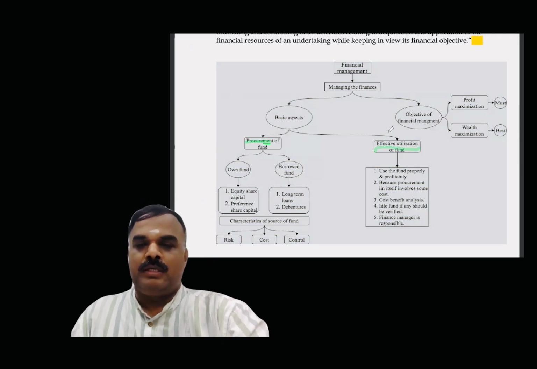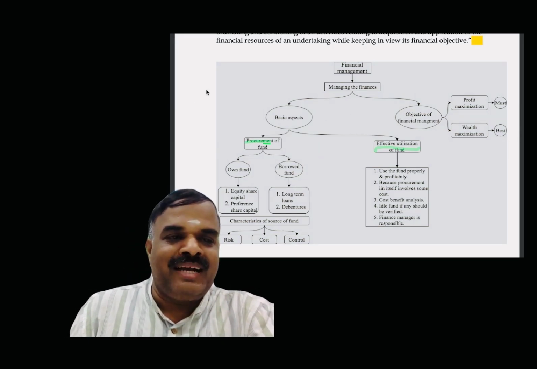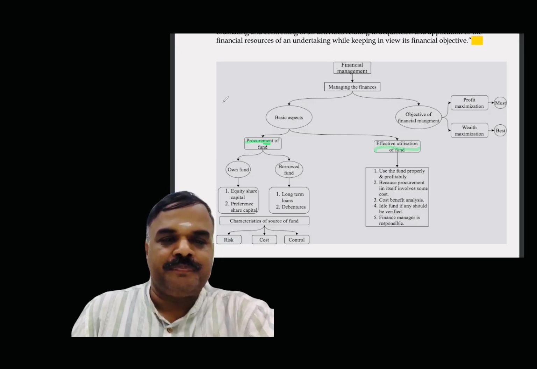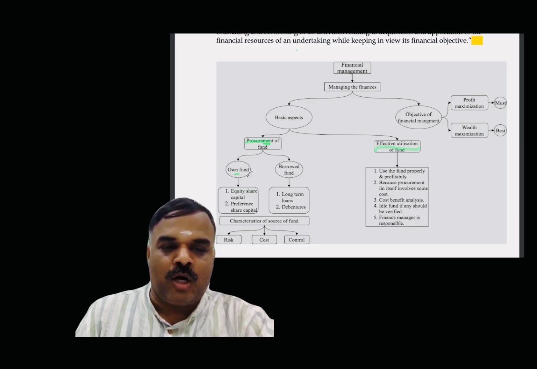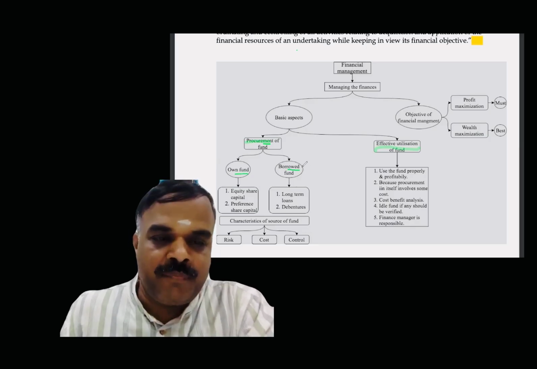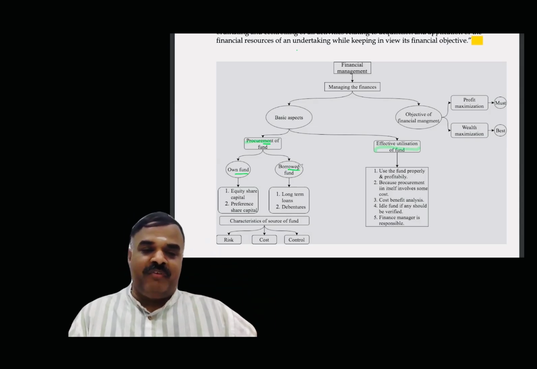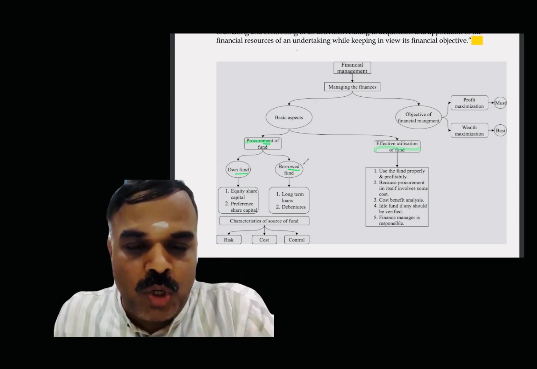So, procurement and effective utilization of fund. These are the two basic aspects of financial management. Procurement of fund, either by way of own fund or by way of borrowed fund. Own fund either by way of equity share capital or by way of preference share capital. Borrowed fund either by way of long-term loan or debentures.